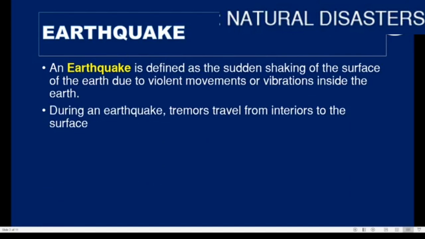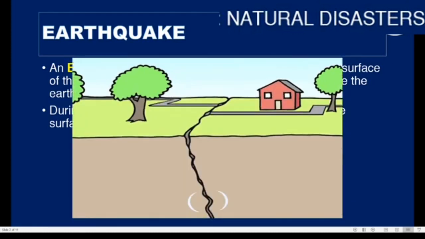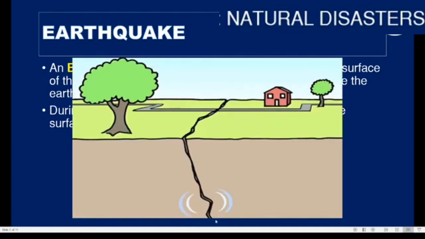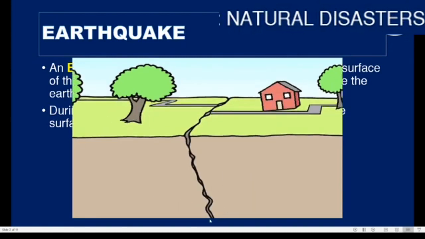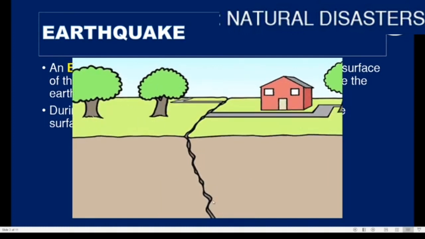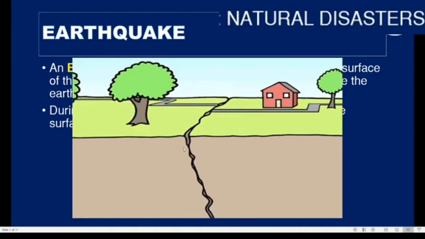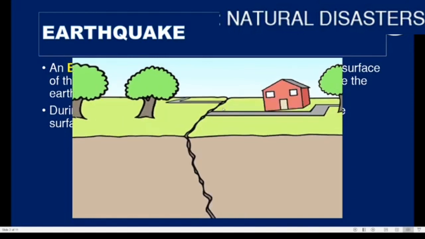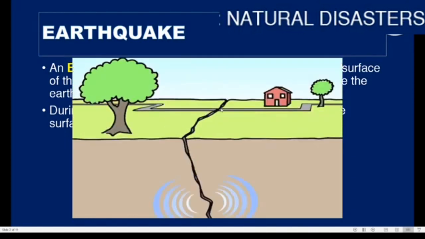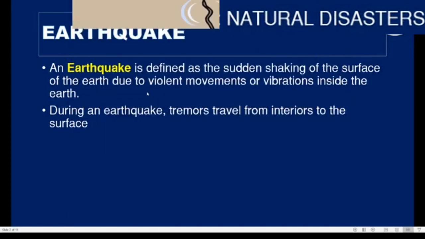During an earthquake, the tremors that are formed due to the movement of tectonic plates, when the movement is very sudden, an earthquake is formed. So, a tremor travels from the interior to the surface of Earth. As you can see here, probably the tectonic plate movement was very sudden, and due to this, the tremor has traveled to the surface and caused a crack. And this is an earthquake.